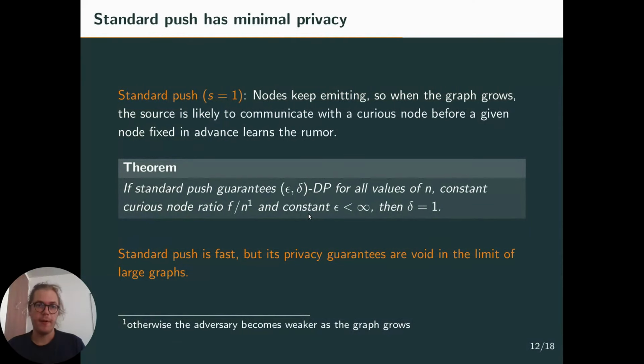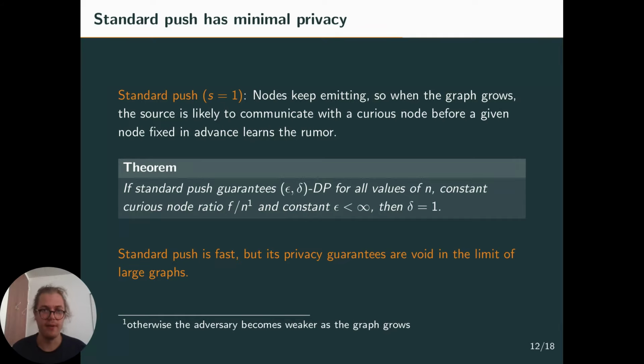The first result that we show is a rather surprising result. It's a result on the standard push algorithm, the one that I presented at the beginning with Alice and Bob, in which nodes keep emitting. It basically relies on the fact that when the graph grows, if we fix two nodes in advance, then the time needed for the node that is not the source to learn about the rumor grows with the size of the graph.